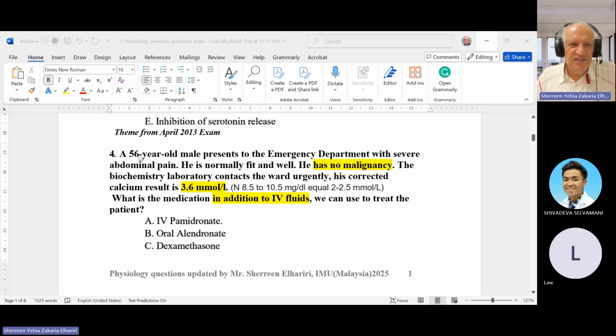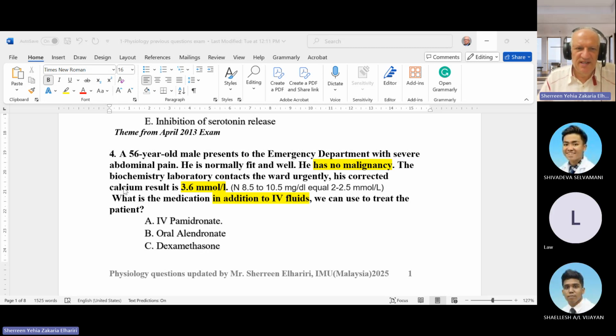Next question: a 56 year old male presented to the emergency department with severe abdominal pain. He is normally fit and well, with no malignancy. The biochemistry lab contacted the ward urgently: corrected calcium is 3.6. The normal value is usually written in the exam. What medication, in addition to intravenous fluid, is used to treat this condition?